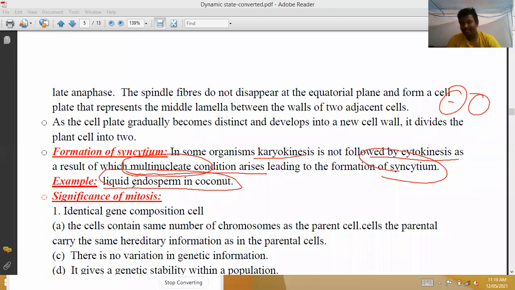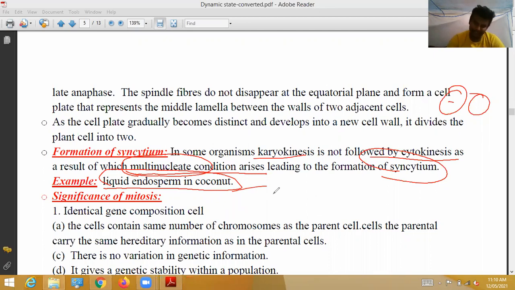In the coconut plant, cytokinesis does not take place. As a result, a number of nuclei are formed. Liquid endosperm means coconut water. Coconut endosperm does not show cytoplasmic division. If cytokinesis does not take place after karyokinesis, multiple nuclei are formed. That is called syncytium. Formation of multinuclei is called syncytium.